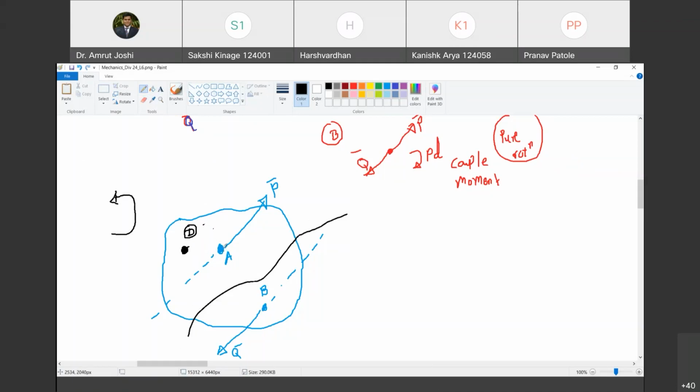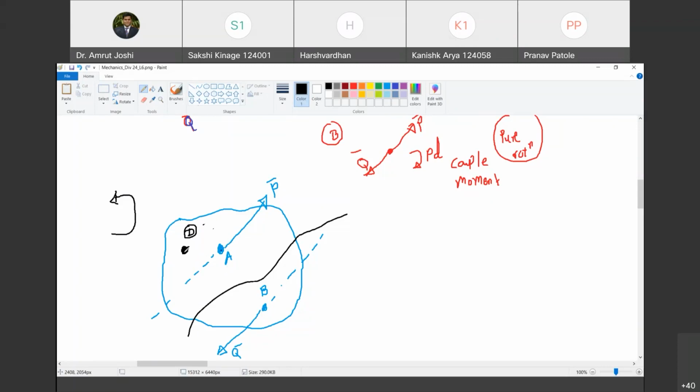Can you unmute? The one who asked the question, can you unmute? Yes. What is your name? Pranav. Okay, Pranav. So now forget about anything else acting on the body. Imagine that force P bar is acting at A. Are you with me? Yes, sir. Now hold the body in your fingers at D. Of course, in mind.